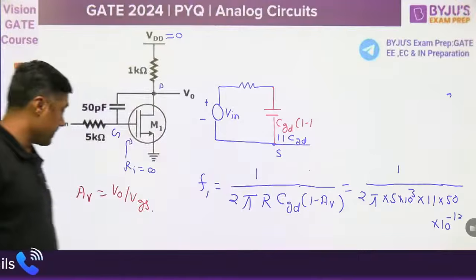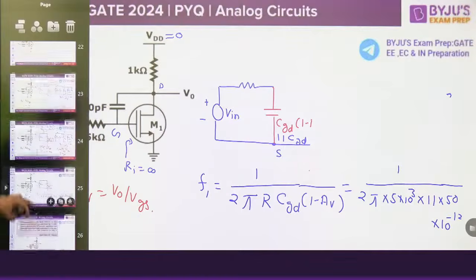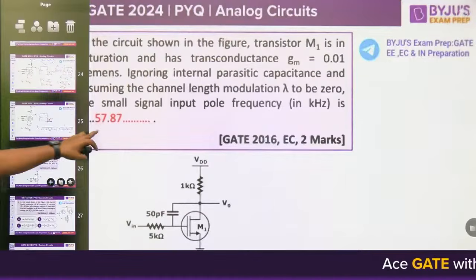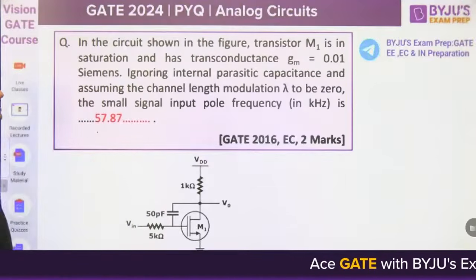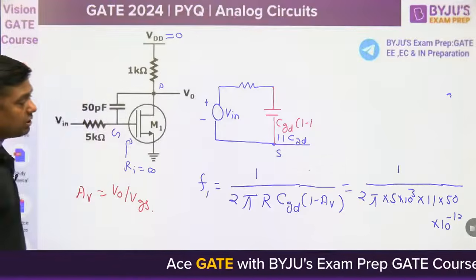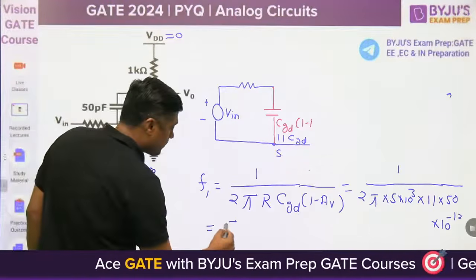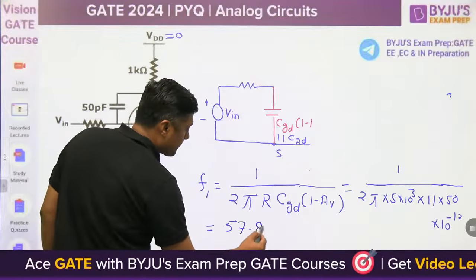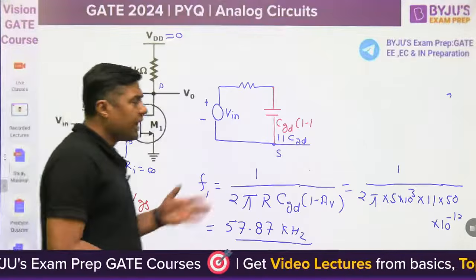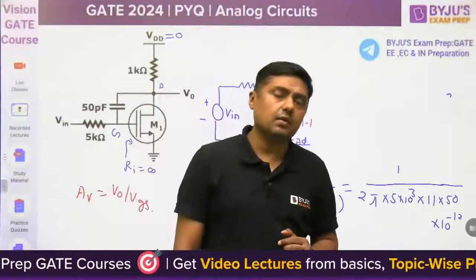Then, guys, you will get this answer, 57.87 kilohertz. 57.87 kilohertz from this. There is no need to derive it, it is a standard answer in the exam.